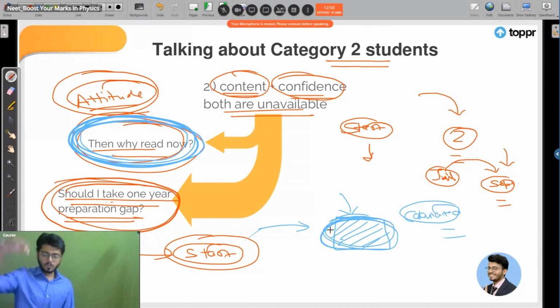If we start preparation now, then we will be able to take a calculated decision whether we should drop or not, right? Otherwise, your drop will not be fruitful. Got it? Chalo. Amazing. Now let's move on and talk about the other ideas as well. Okay, so I believe everything is clear till now.